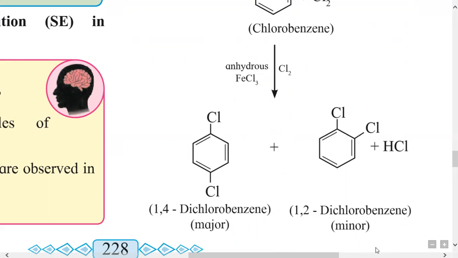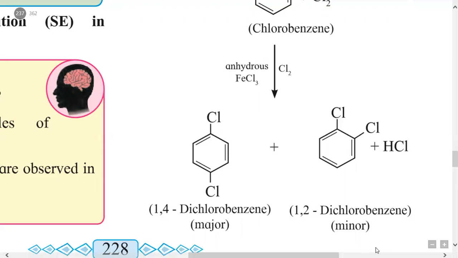The names are 1,4-dichlorobenzene, also called para-dichlorobenzene, and 1,2-dichlorobenzene, which is called ortho-dichlorobenzene.